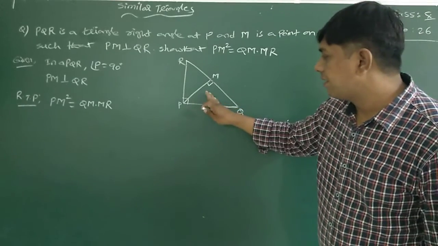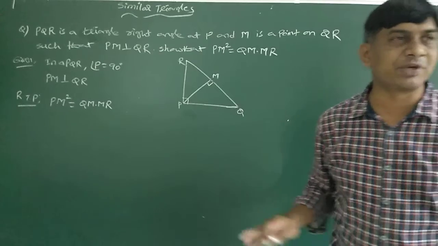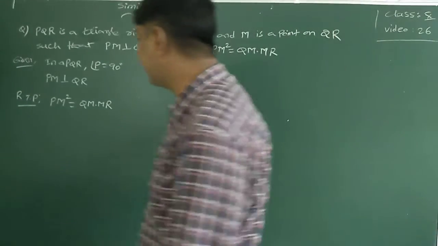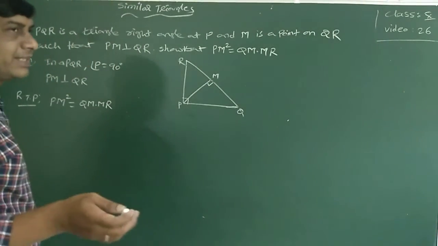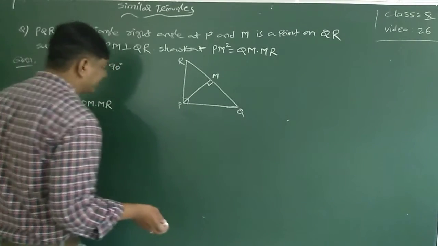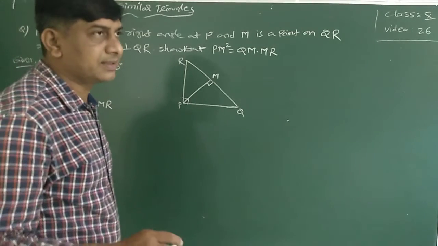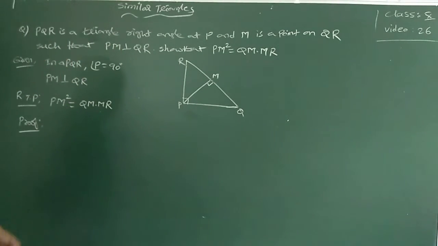Triangles PQM and RPM are similar. If you prove that, then by similarity the ratios are proportional. Now proof. You can have any method, either similarity or Pythagoras theorem you can apply here.